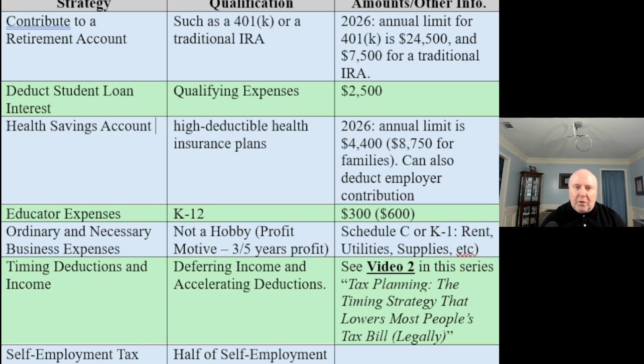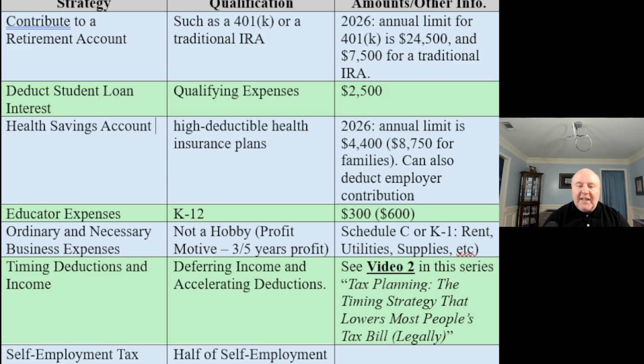If you've been profitable 3 out of the last 5 years, they're going to say, yeah, you're probably a trade or business. Now, that's nice to have as a safe harbor, but when you're starting out as a business, a lot of times you don't have a profit for a few years because it takes time to get the business profitable. Doesn't mean you aren't going to be able to deduct it if you have less than 3 out of 5. You might still be a trade or business. It's just you have to show through your records what it is that you're doing. Maintain those records. You can do this.